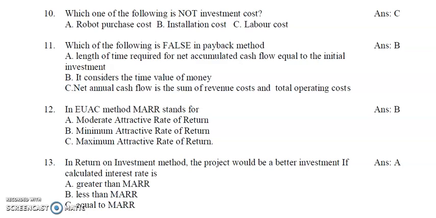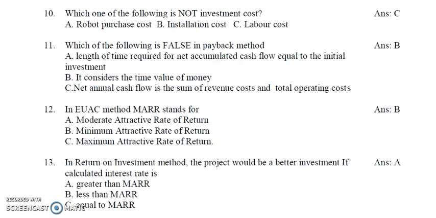Then another one is the EUAC method, and another one is the return on investment method. So here we are talking about the payback method. Which of the following is false in the payback method? A. Length of time required for net accumulated cash flow to equal the initial investment. This is actually the definition of payback period. Length of time required for net accumulated cash flow, given as NACF, to equal the initial investment.